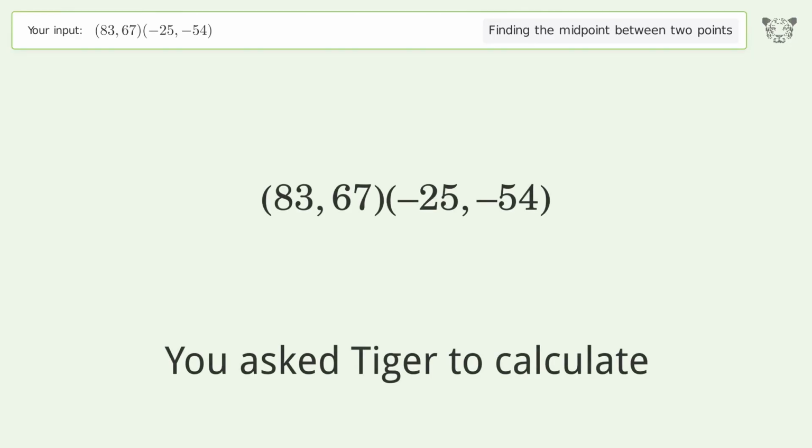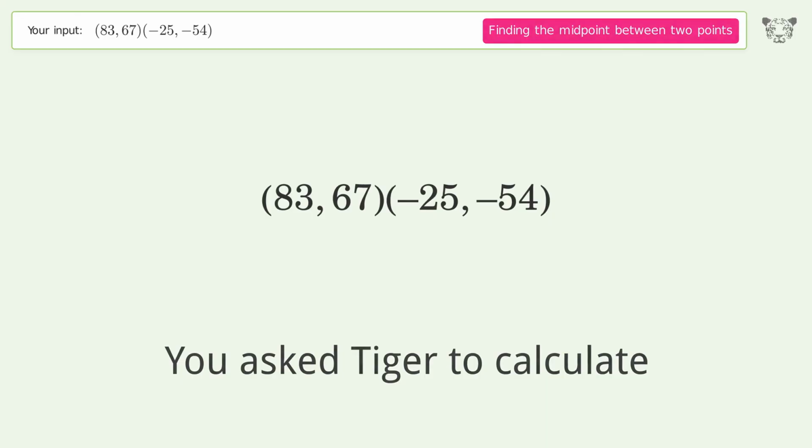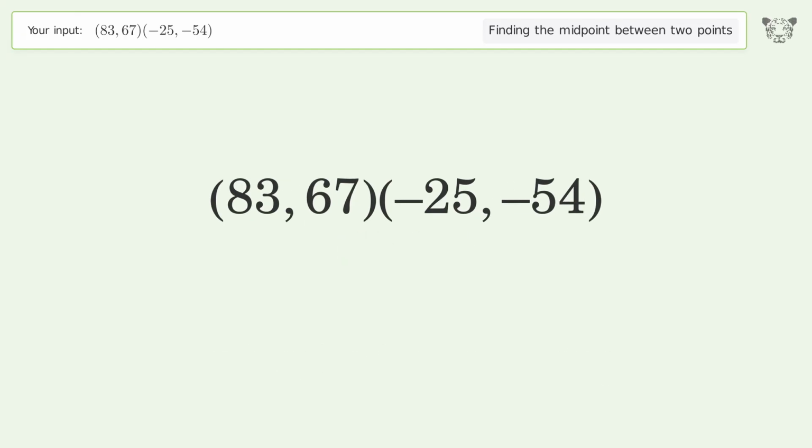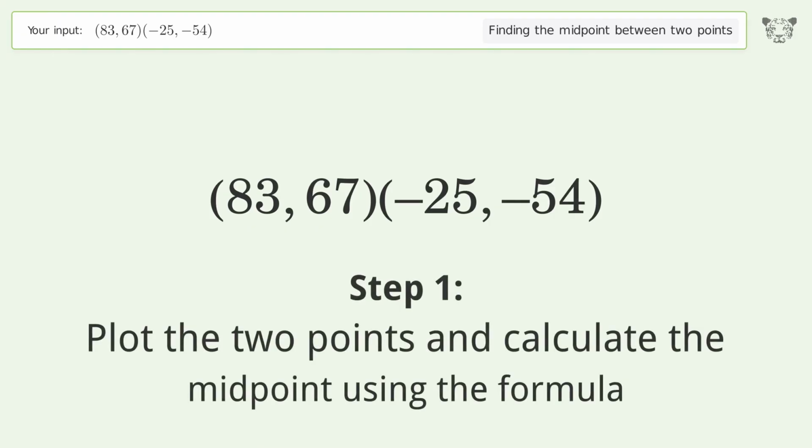You ask Tiger to calculate. This deals with finding the midpoint between 2 points. The midpoint between the 2 points is 29, 6.5. Let's solve it step by step. Plot the 2 points and calculate the midpoint using the formula.